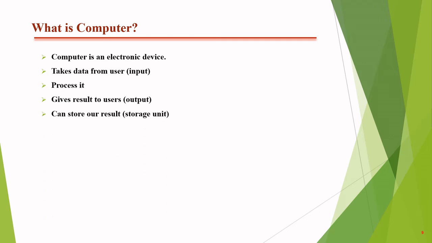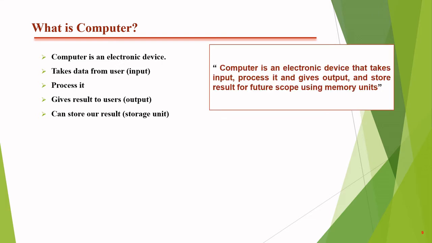And the system can also store our results for future use. So with the help of the storage unit, a computer can store our data for future reference. Now, compiling these 5 points, we can define that a computer is an electronic device that takes the input, processes it, gives the output, and stores the result for future scope using the memory units.